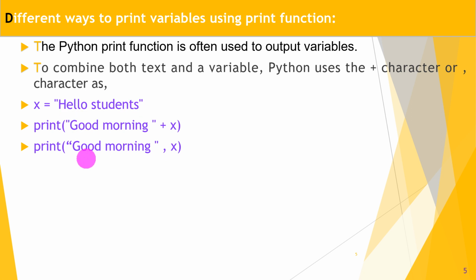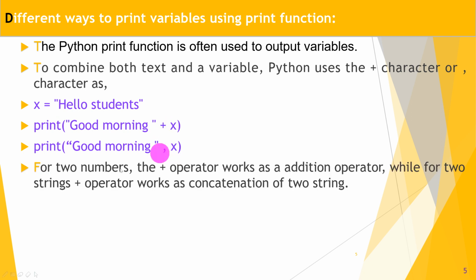As well as you can use print good morning comma x. This is also valid, similar to your C language syntax. This plus is similar to your Java syntax. Both are valid. That means you can concatenate two strings using the plus operator. Okay, so let's move on. For two numbers, the plus operator works as an addition operator, while for two strings, the plus operator works as concatenation of two strings. Okay, let's check by taking one example.